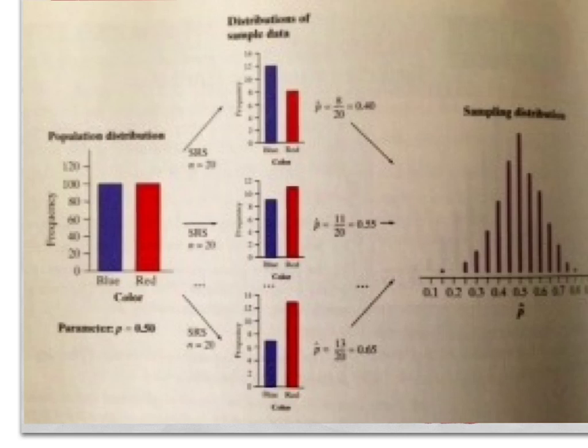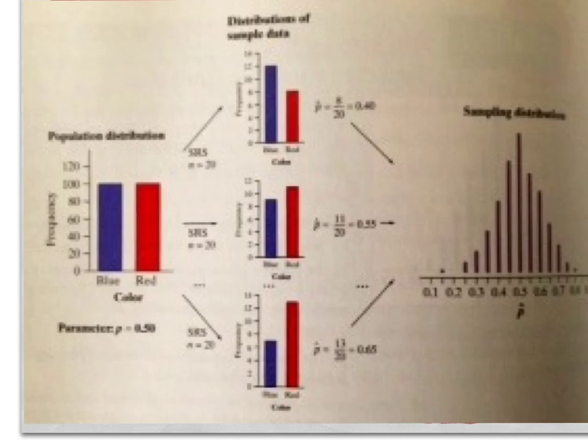The distribution of the sample data shows the values of the variable color for the individuals in the sample. For each sample, we record a value for the statistic p̂, for all possible samples of the same size, and display them in the sampling distribution.